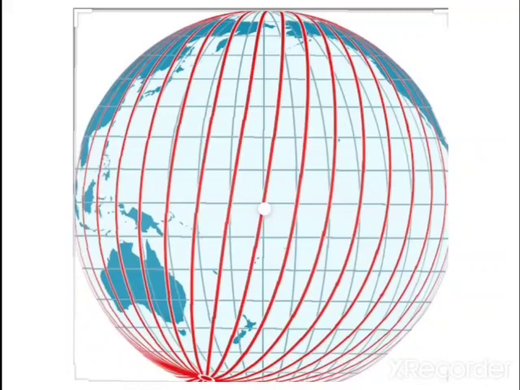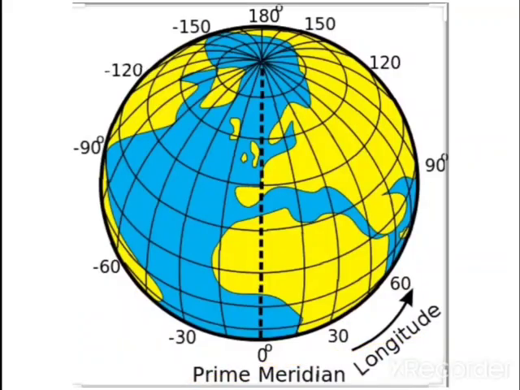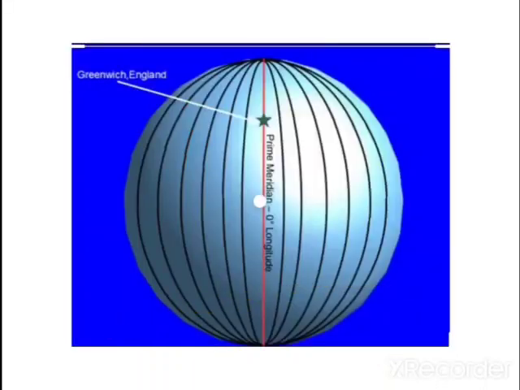All meridians are of equal length. Thus, it was difficult to number the meridians. Hence, all the countries decided that the count should begin from the meridian which passed through Greenwich, where the British Royal Observatory is located. The meridian is called the prime meridian.